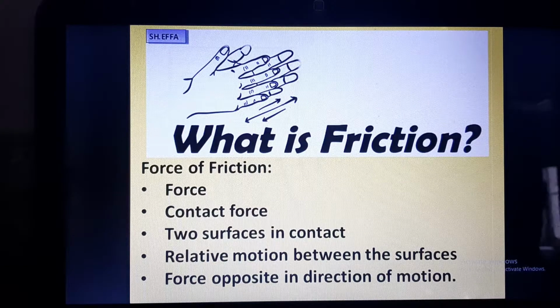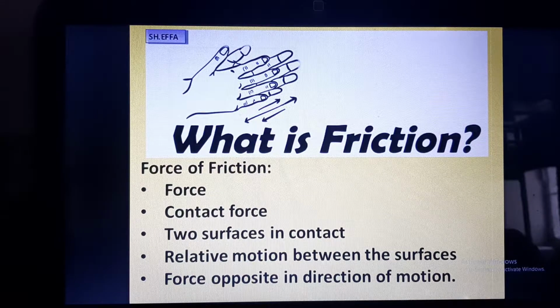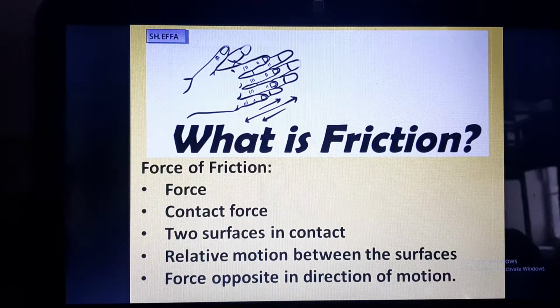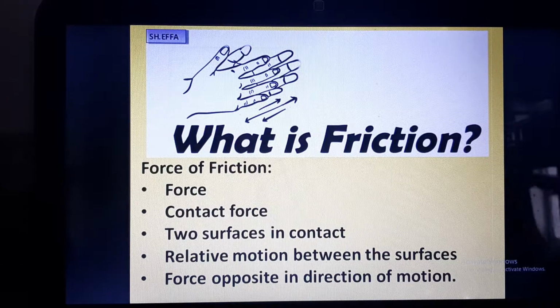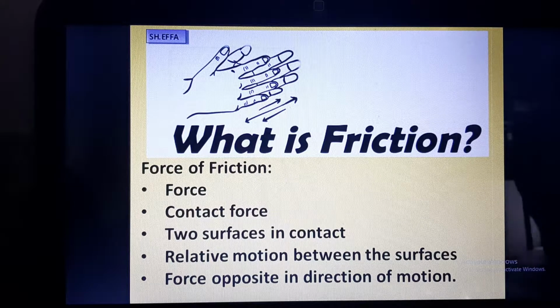So we know from our previous chapter that friction is a contact force and it comes into play whenever two surfaces are in contact and there is relative motion between them. The force exerted by the lower surface is called frictional force, and the frictional force is always opposite to the direction of motion.